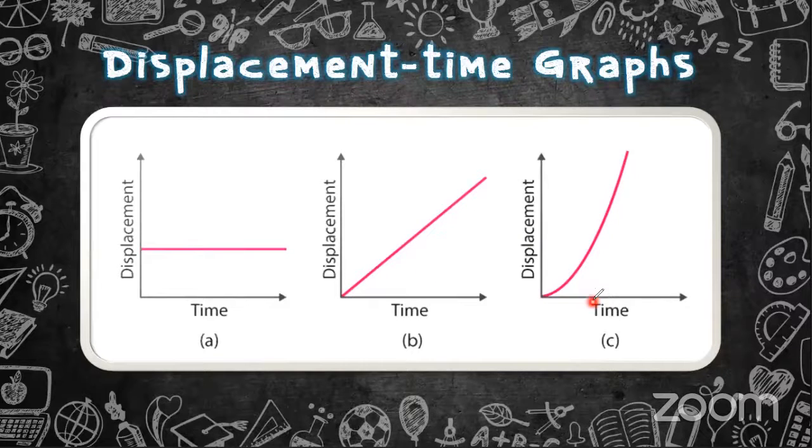Can you explain the C? Okay, here in C the graph is curved. A curved graph means the distance is increasing but not uniformly. The distance does not increase uniformly, but gradually changes. That means with time it has a velocity, but the velocity changes over time. So it is accelerating.